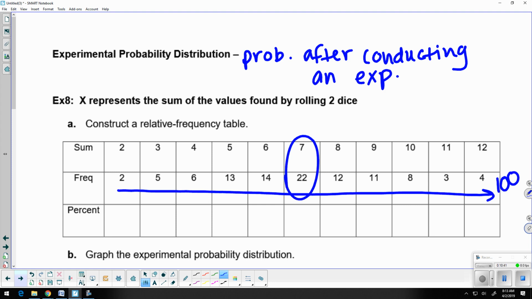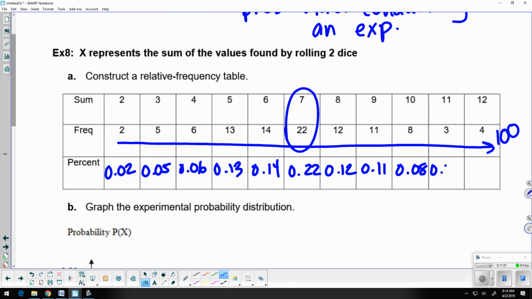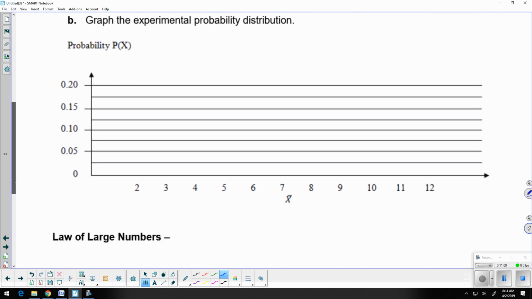Okay, so as a percentage, what would this be? Well, that makes the math pretty easy because 2 divided by 100 is obviously just going to be 2%, 0.02. This would be 0.05, 0.06, 0.13, 0.14, 0.22. Okay, so here's all of my percentages now. All right, so now we're going to graph this out and you can compare it then to the theoretical.